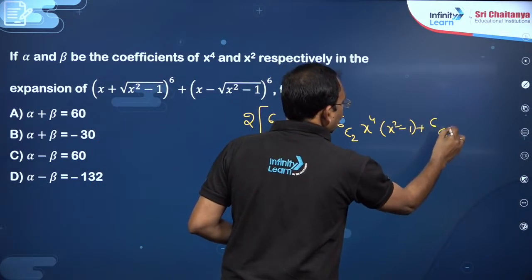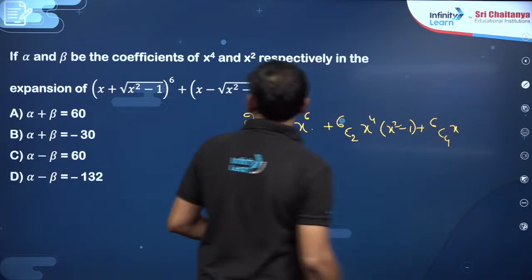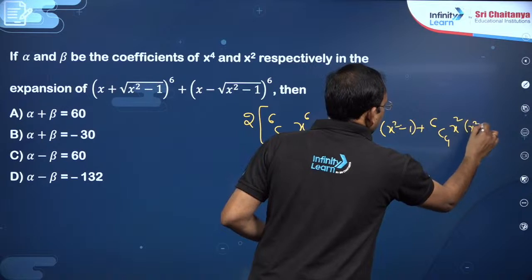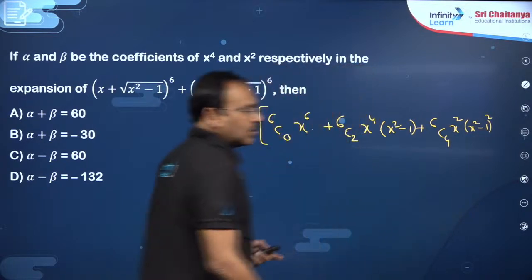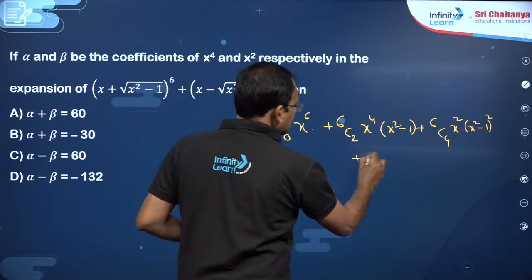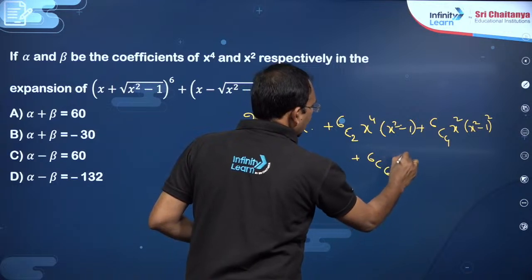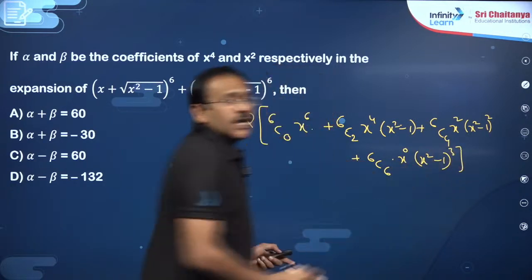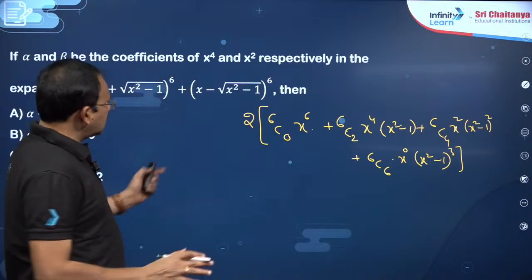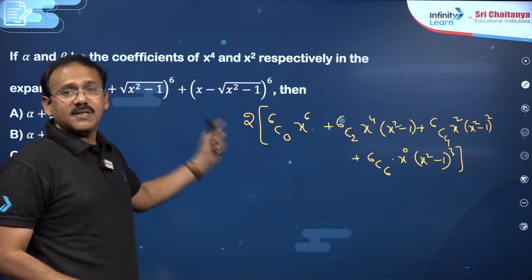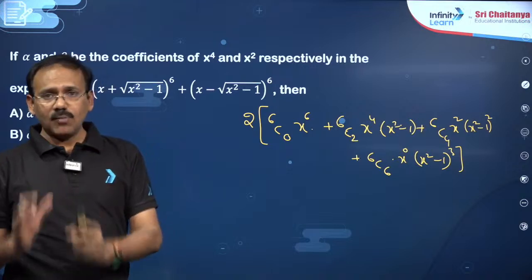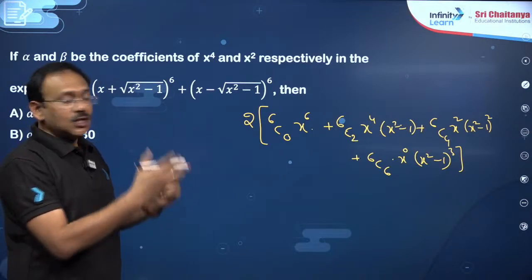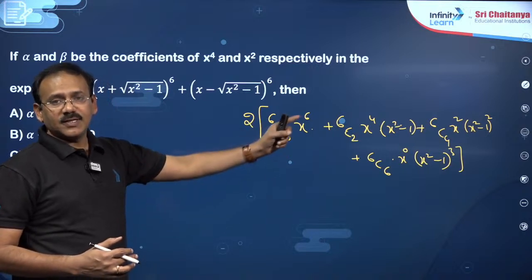Then 6c4 into x power 6 minus 4, that is x square, into x square minus 1 whole square, you will get, plus 6c6 into x power 0 into x square minus 1 whole cube. If you know this point, dear students, this is simple. So, a plus b whole power n plus a minus b whole power n, if you write the binomial expansion, alternate terms get cancelled, twice of first term plus third term plus fifth term, like that you will get.